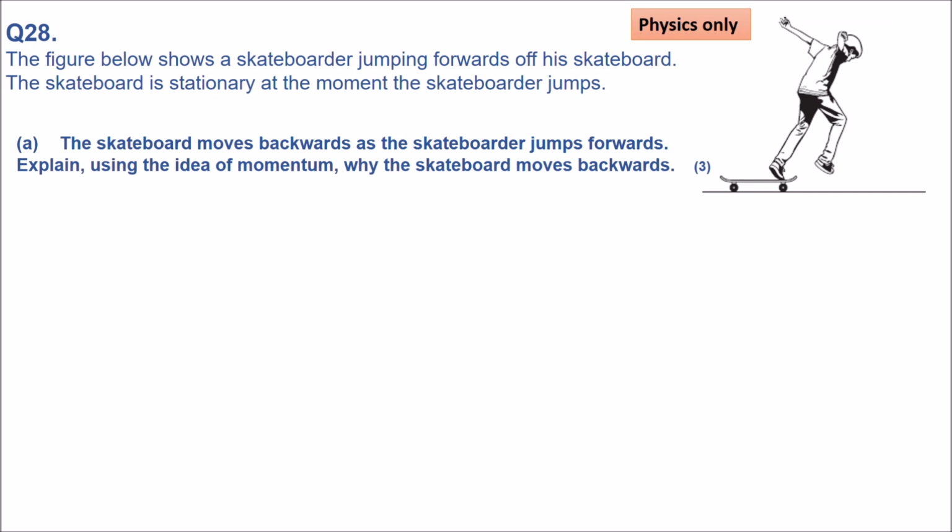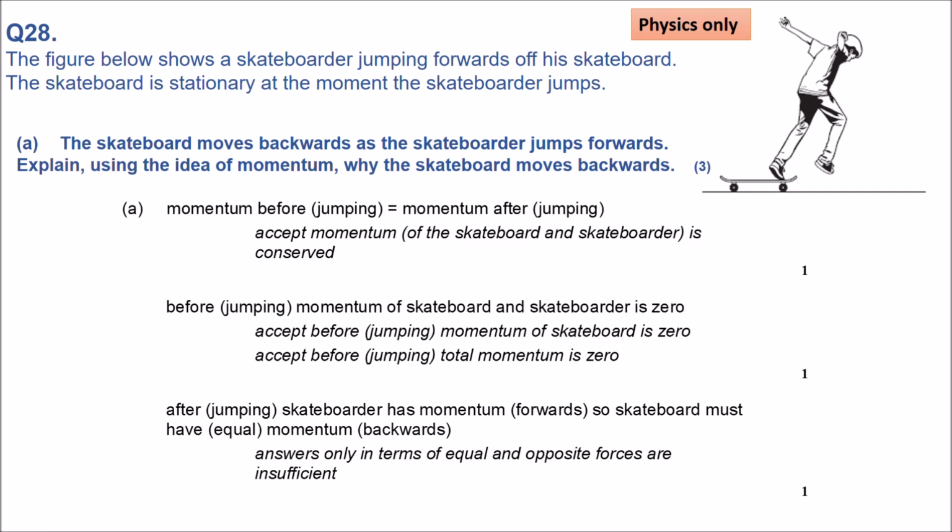The skateboard moves backward as the skateboarder jumps forward. Explain using the idea of momentum why the skateboard moves backwards. So remember, 3 marks, it is good to mention the conservation of momentum here in this question. So momentum before equals momentum after. That's the conservation of momentum. Always is conserved. On this question you get in GCSE.